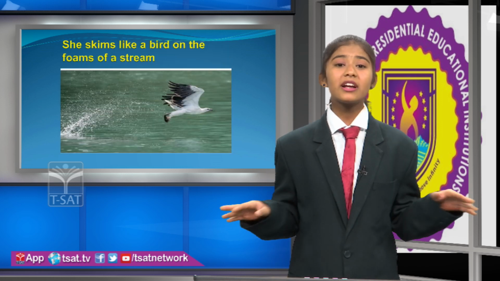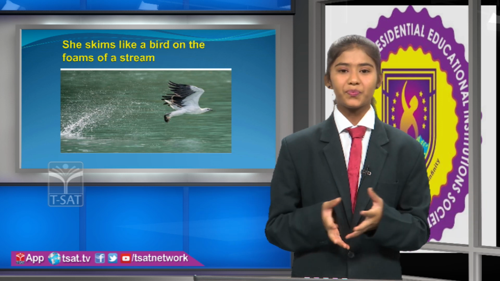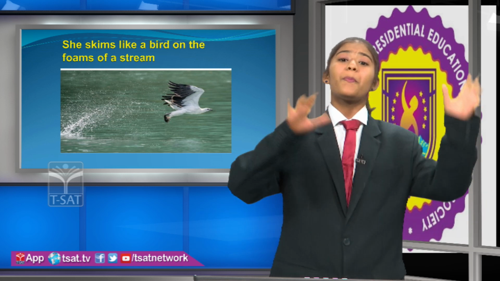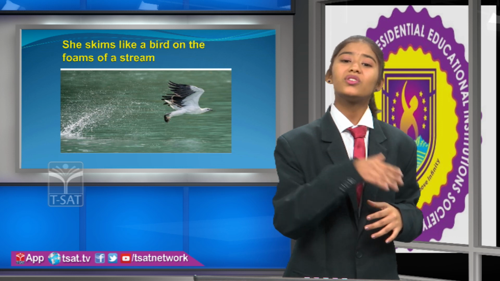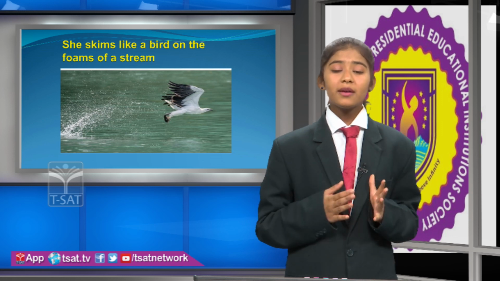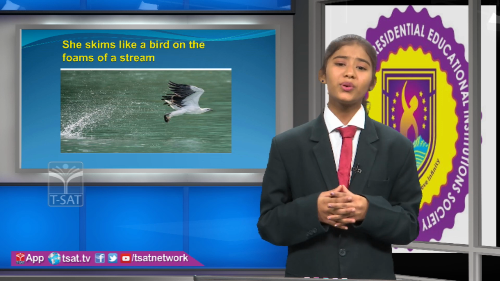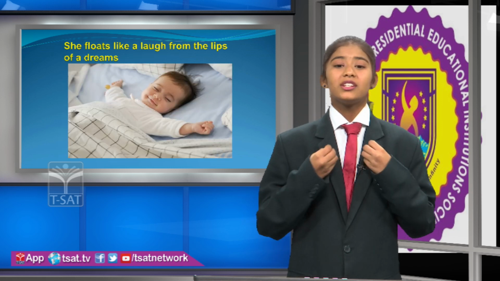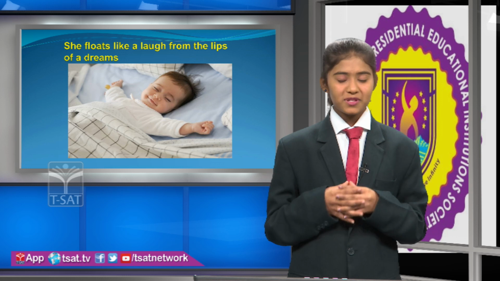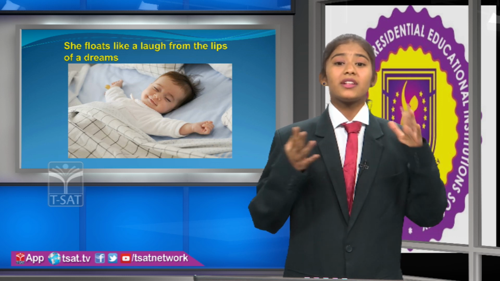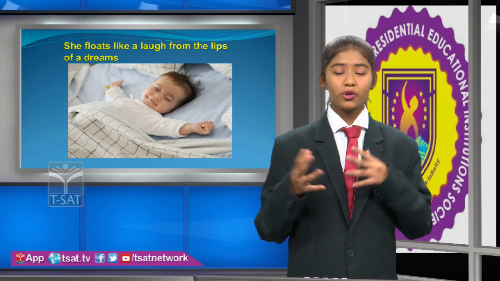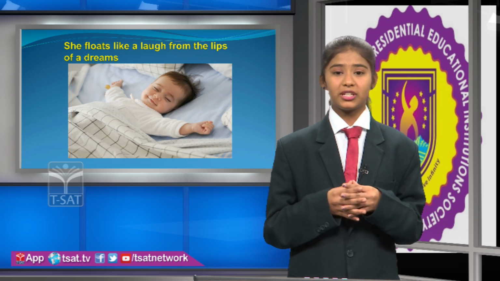Next, "She skims like a bird on the foam of a stream" means a bird passes over a stream skipping through the foam of the stream. And the bride resembles that bird because she is so delicate to carry. And "she floats like a laugh from the lips of a dream." She is said to be floating like a laugh from the lips of a dream.